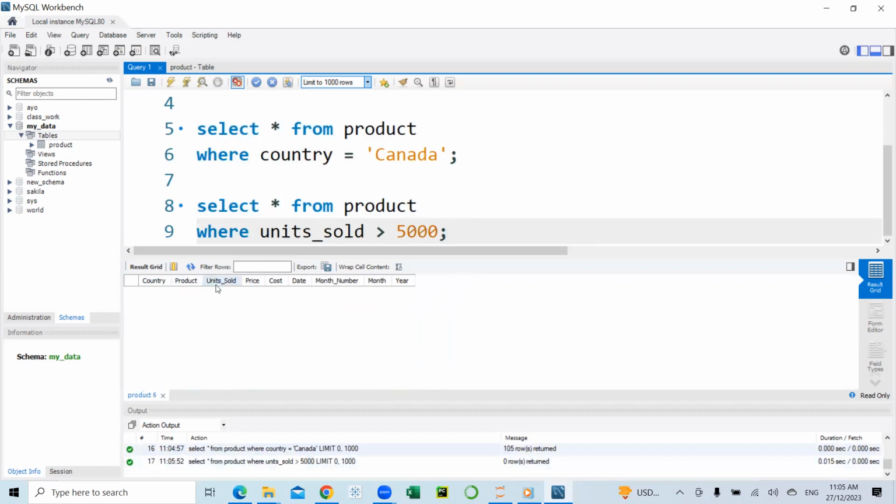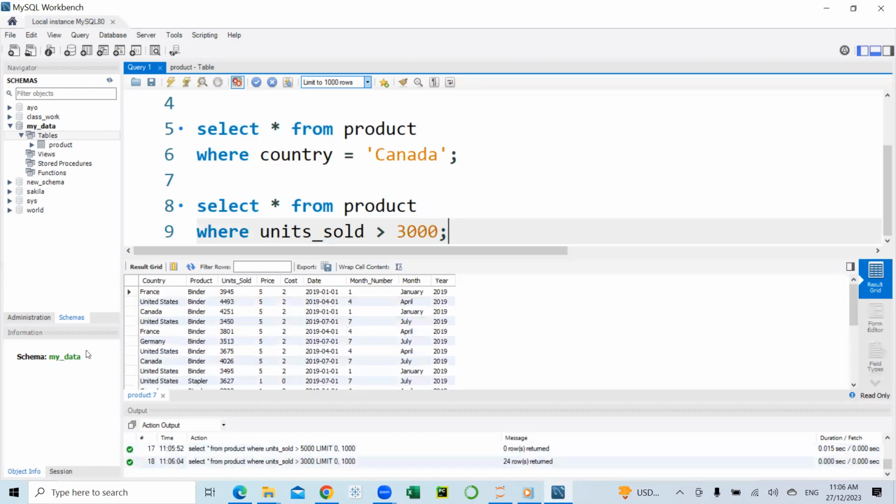All right, perhaps we don't have any units sold up to 5,000. Let's reduce that figure to, let's say, 3,000. Okay, so I have units sold greater than 3,000 here.